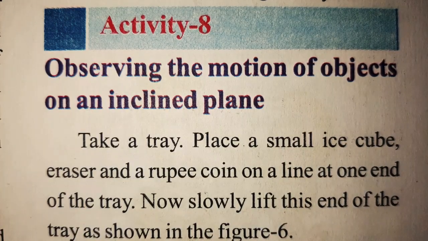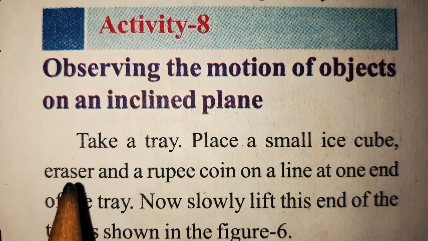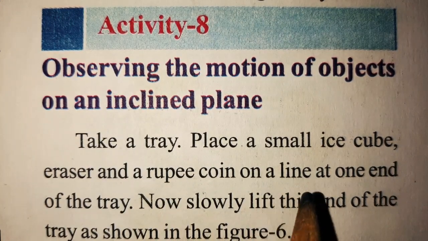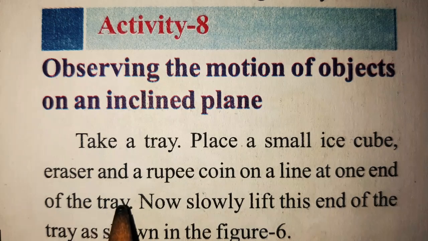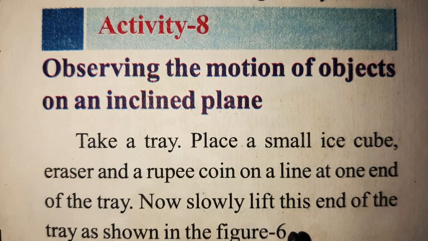Activity 8. Observing the motion of objects on an inclined plane. In the previous activity, we observed the motion of objects on level surfaces, different surfaces. Here, we look at the motion of objects on inclined planes. For that you have to take a tray, and place a small ice cube, an eraser and a rupee coin on a line at one end of the tray. Now slowly lift this end of the tray as shown in the figure.